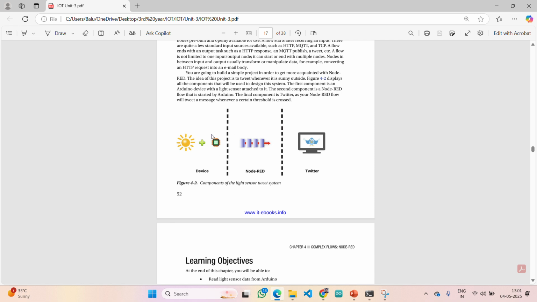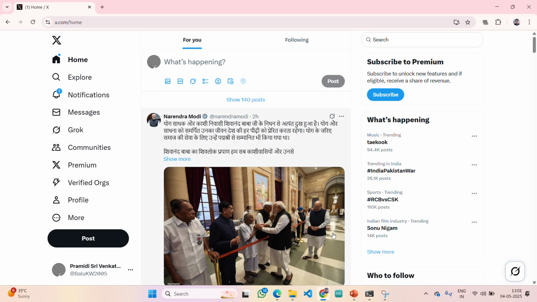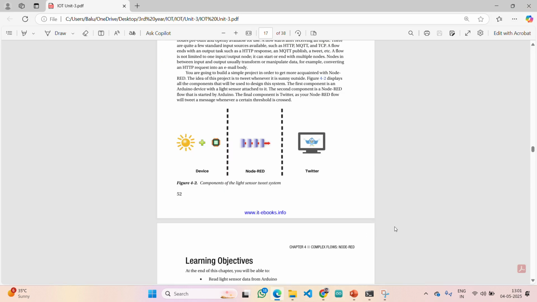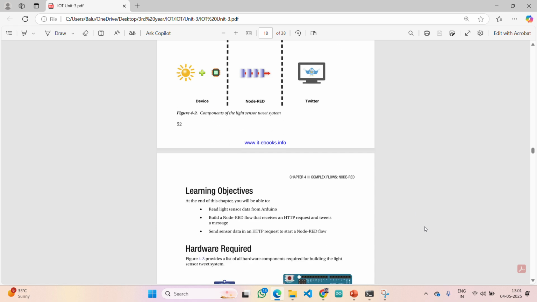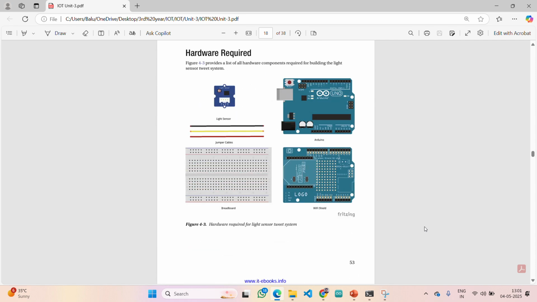Node-RED takes that value in the form of a string. So again, we will change it to an integer and we will give a condition. For example, if the value is greater than 300, then only you should get a notification on Twitter. And I have also kept my Twitter account logged in, and you should too. It can be either on phone or laptop, not an issue, because our aim is to just get a notification.